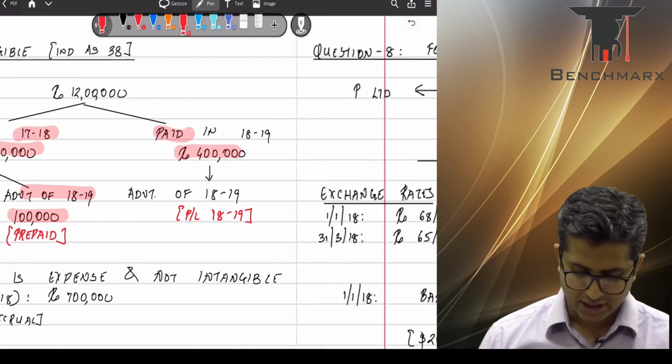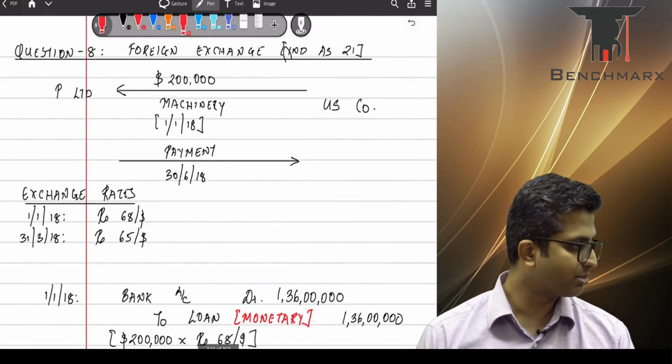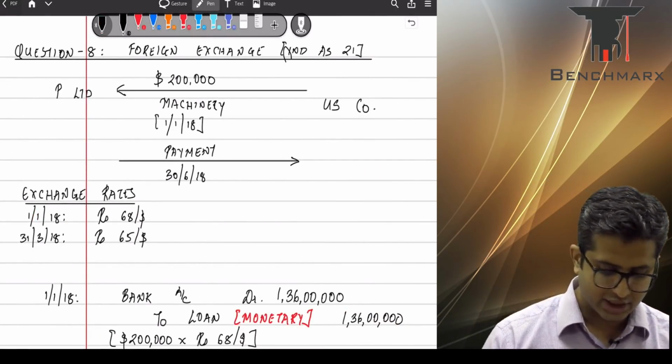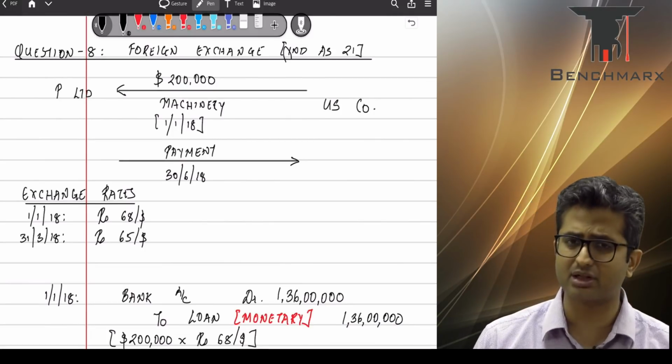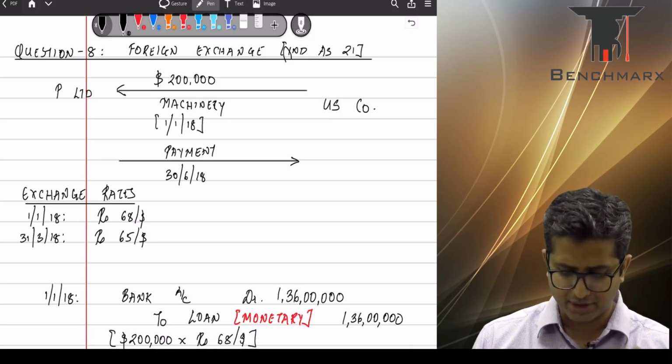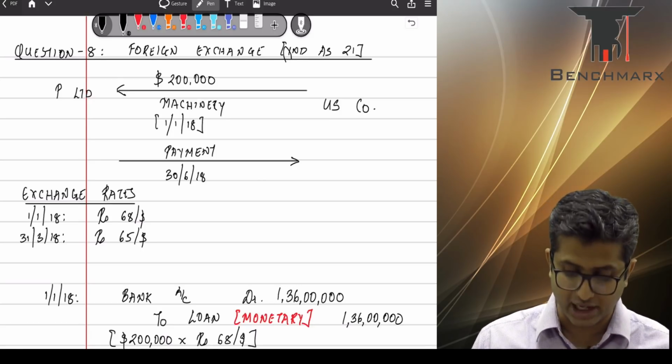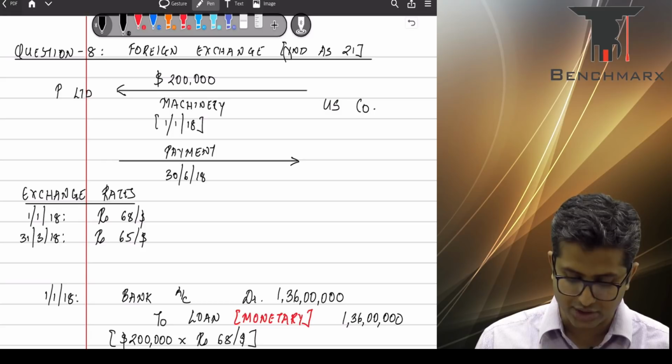We go to question number 8 now. Question number 8 is linked to foreign exchange. Again, this is a fairly straightforward question. So the entity has purchased machinery for $2 lakh on 1st of January 2018.